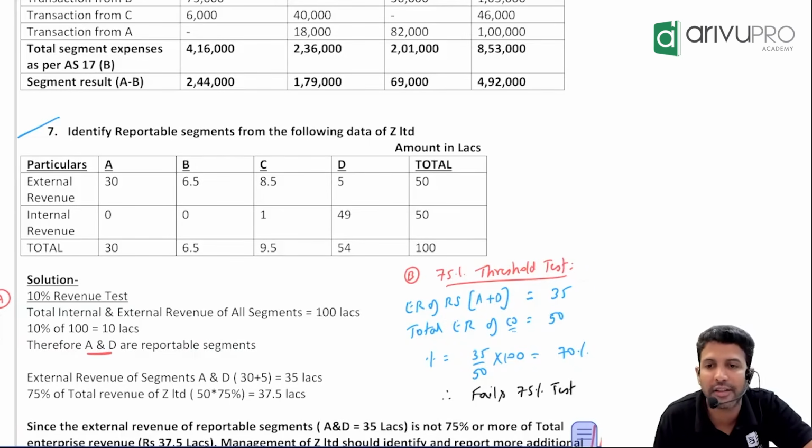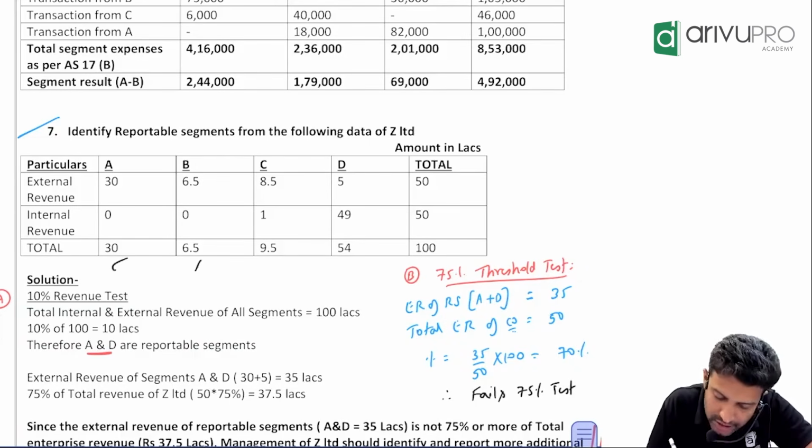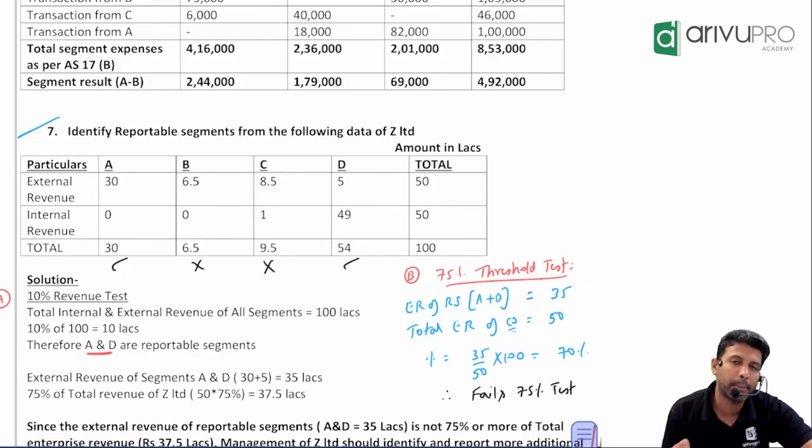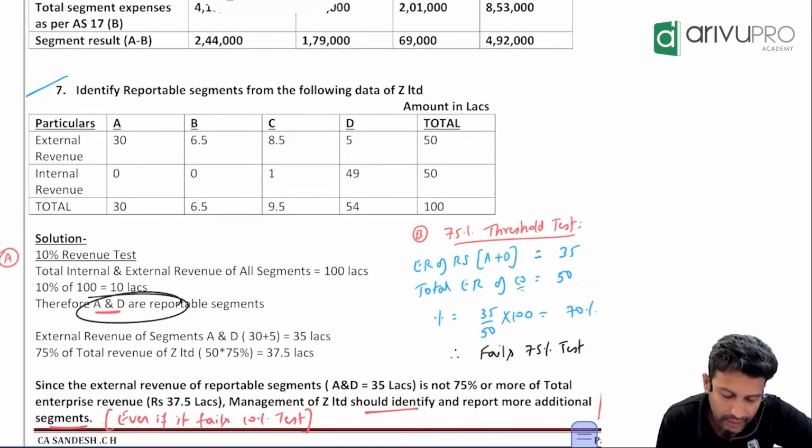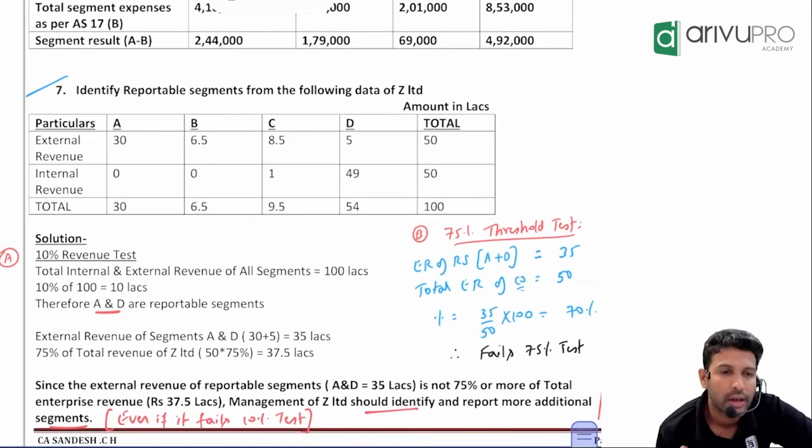Whichever segment has a revenue of 10 or more. Which has 10 or more? A has, yes. B has no. C has no. D has yes. So as per the 10% revenue test, which are reportable segments? A and D. That's what they have written here. A and D are reportable segments as per what test?